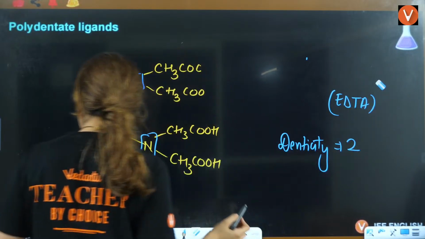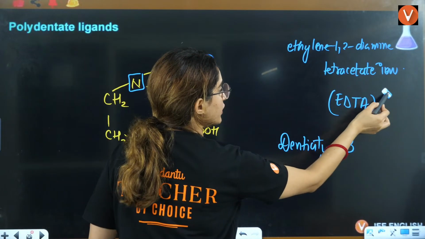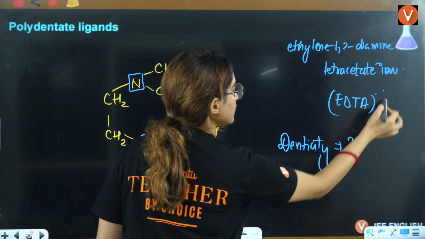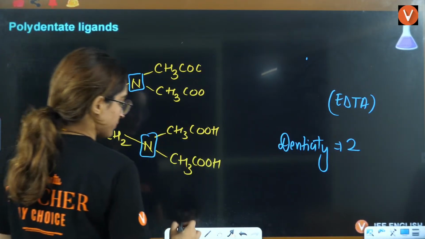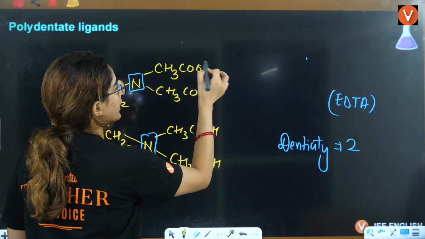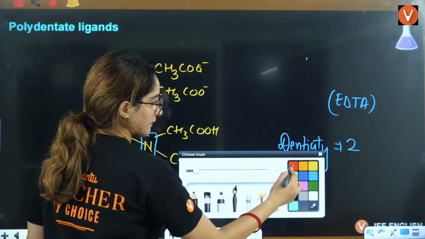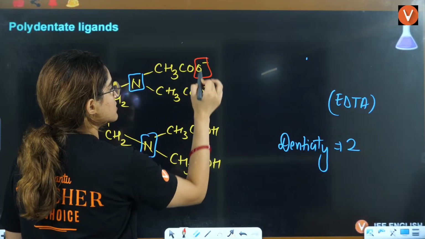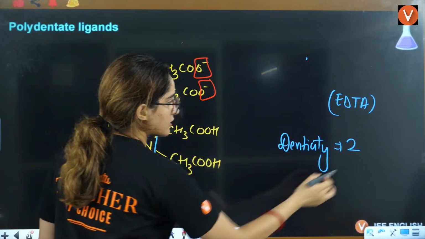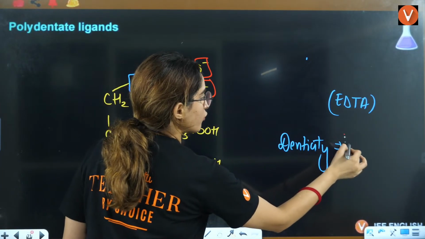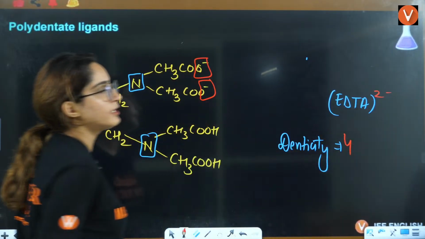Now, if you see this here, it was -1. If you replace 2 here, it will be this and this also. Now denticity is going to be 4. It is going to be EDTA 2 negative.